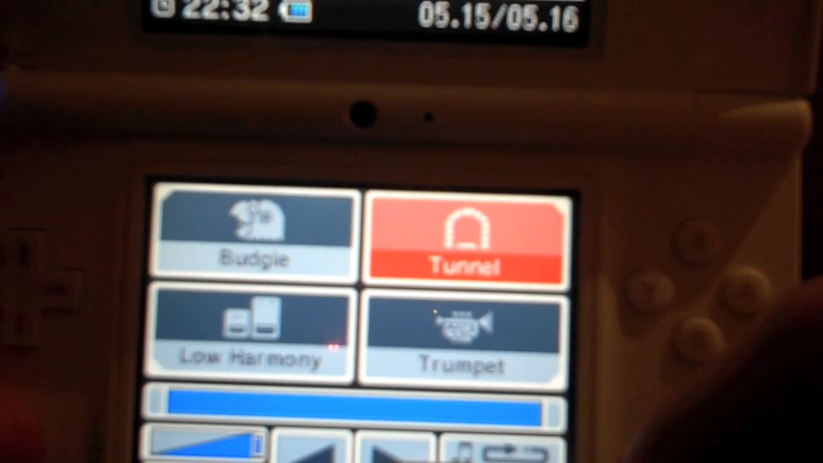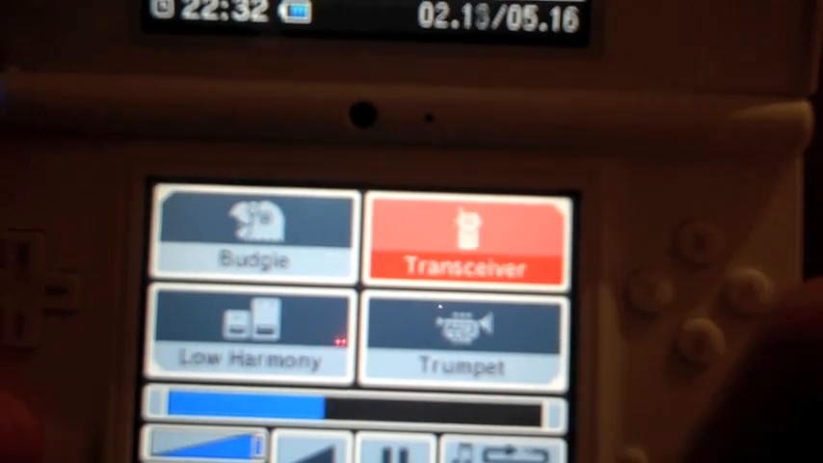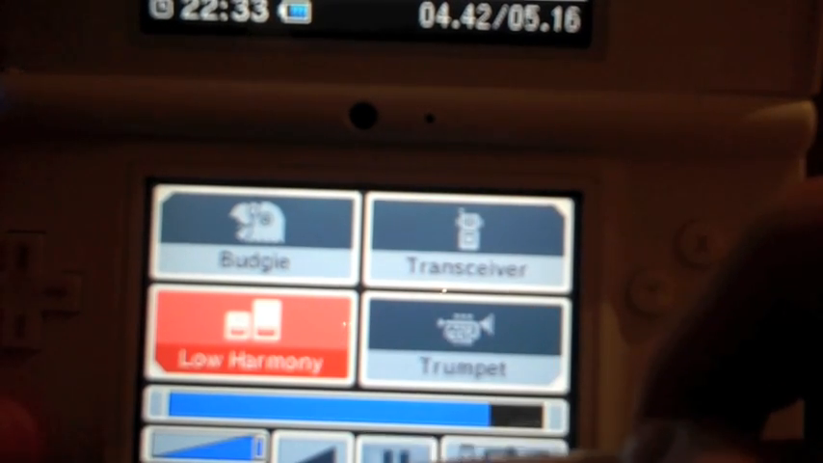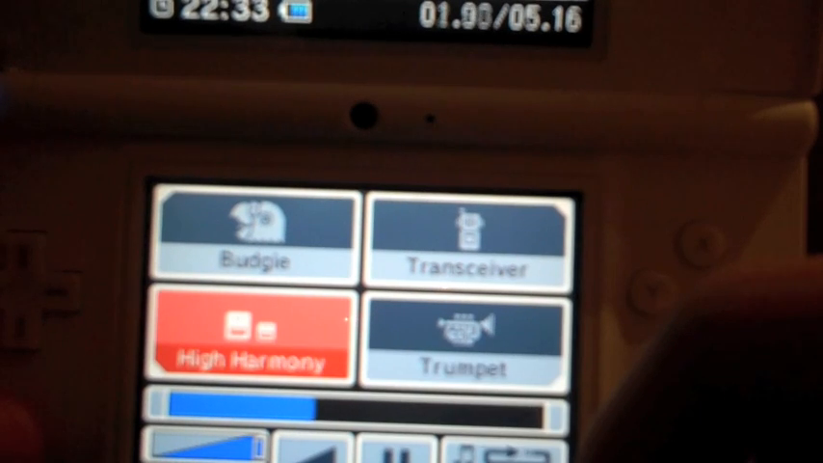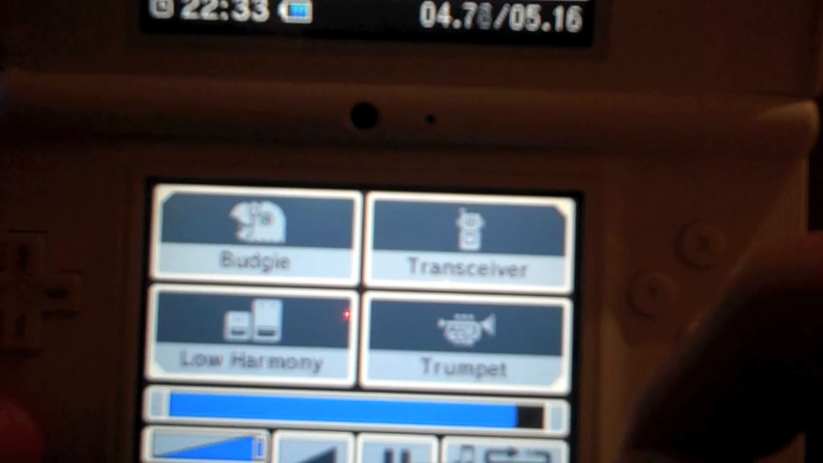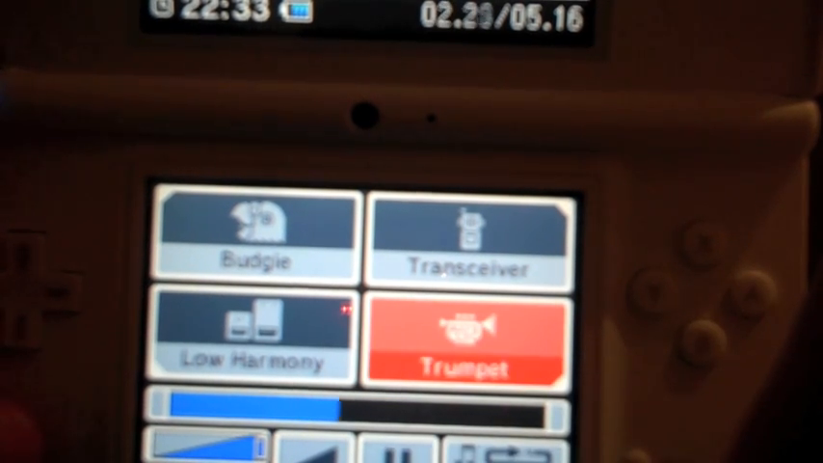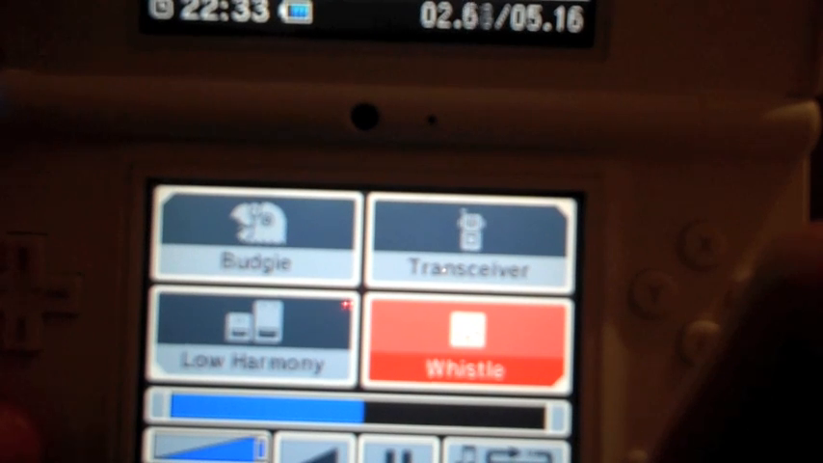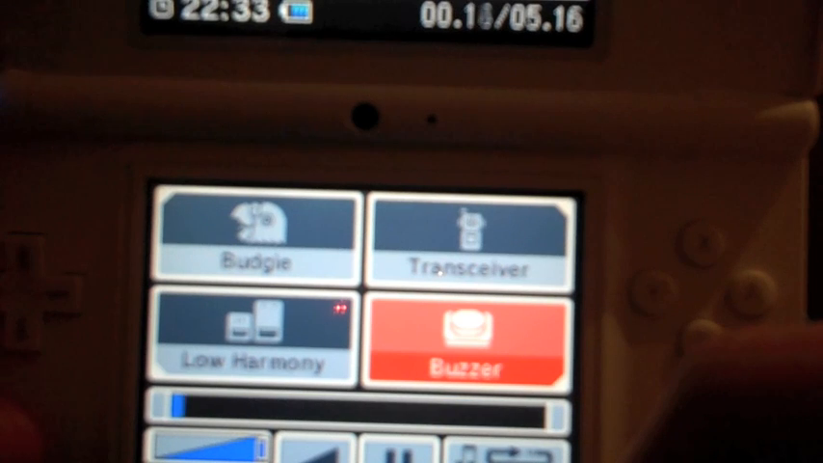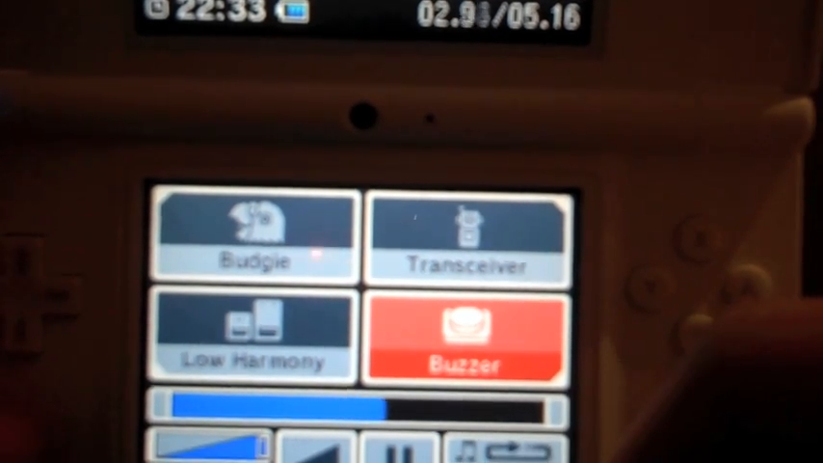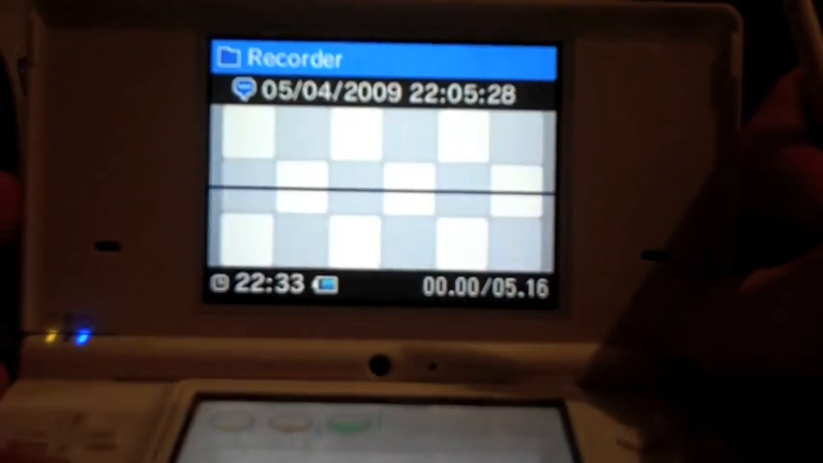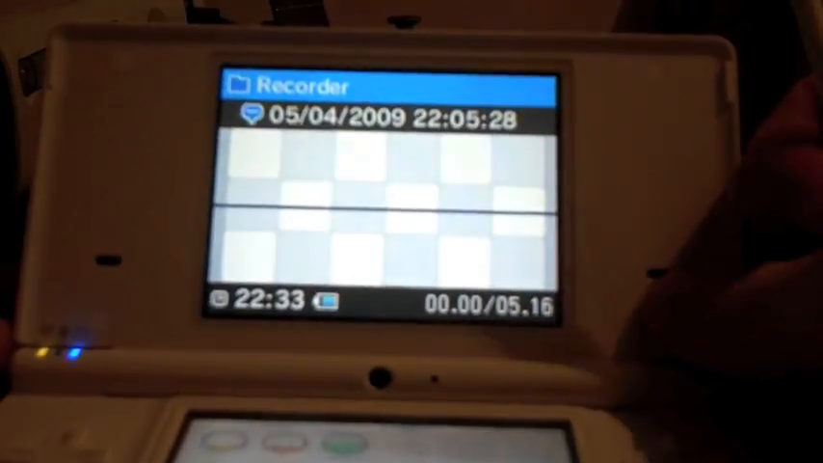There's also stuff like tunnel, which gives it lots of echo, and transceiver, which makes it fuzzy, and then you can have harmonies. And you can make your voice like a trumpet, whistle, or a buzzer. Exciting stuff.